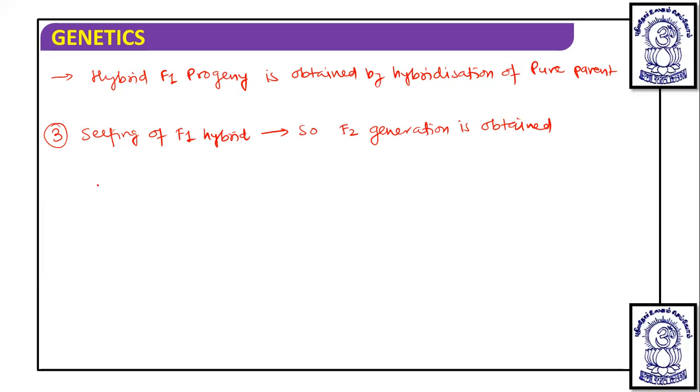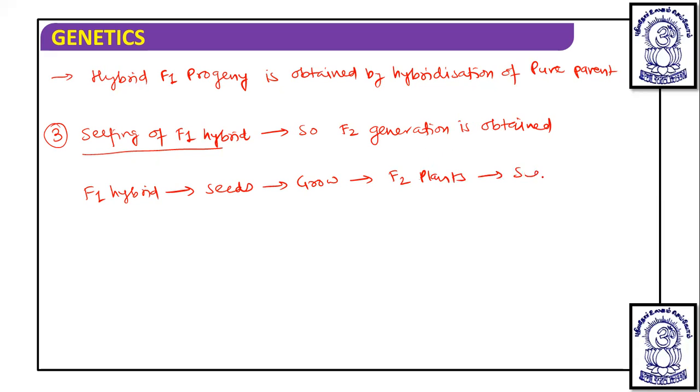So once we get an F1 hybrid, we take its seeds, grow those seeds, fertilization will occur and F2 plants will be obtained. F2 plants have seeds that will grow and breeding will occur, and so on.